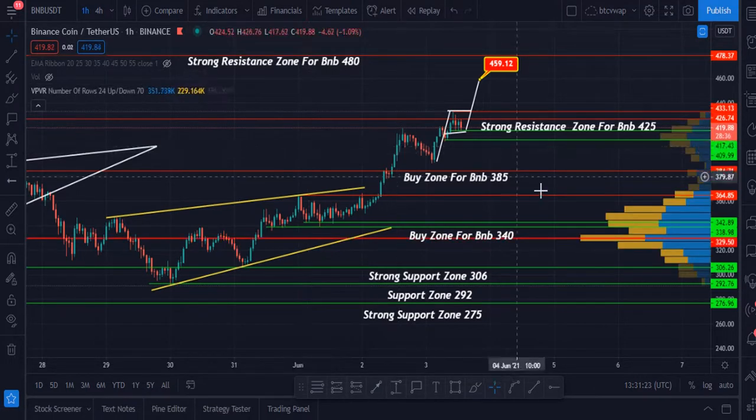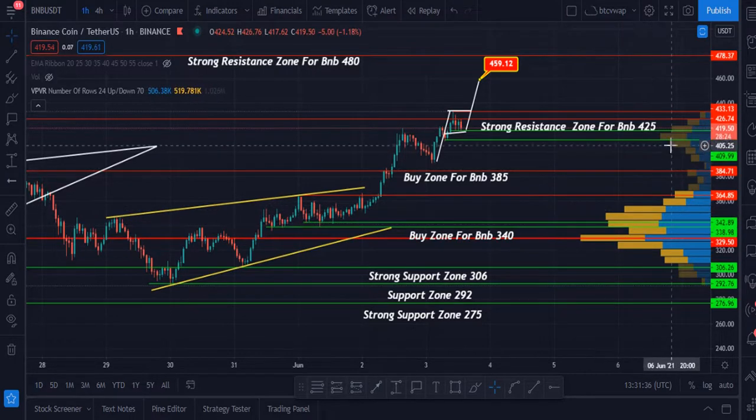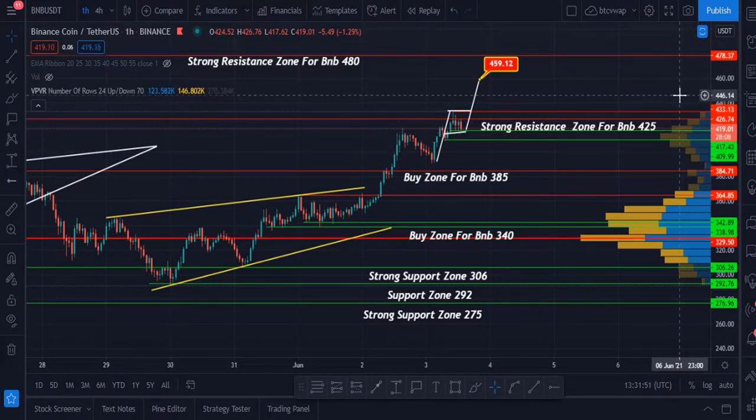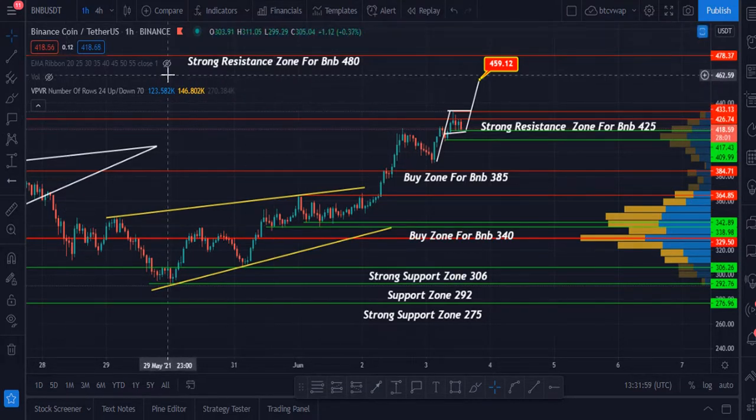Let me show you the VPVR. There is very good volume at $328, there are very good volume orders at $348, $342 and $352, and now there are strong orders at $410, $419. Once it breaks $433, $430, in that case there are no VPVR towers. That means the price of BNB can move in a very speedy way towards the upside. This is my technical analysis.